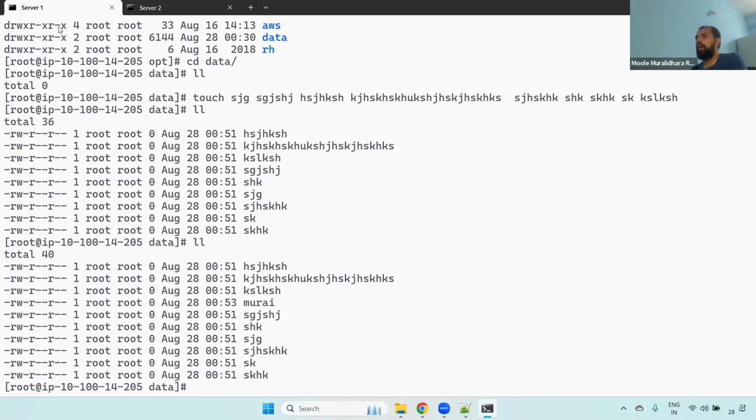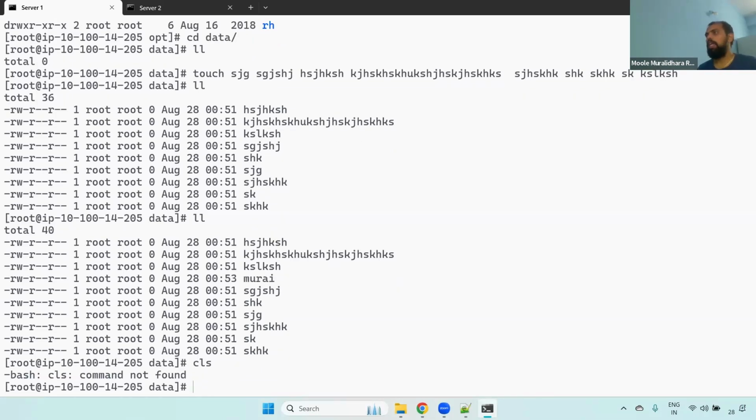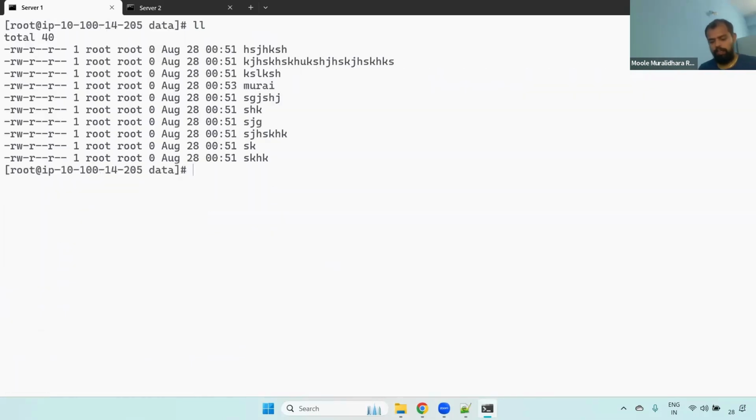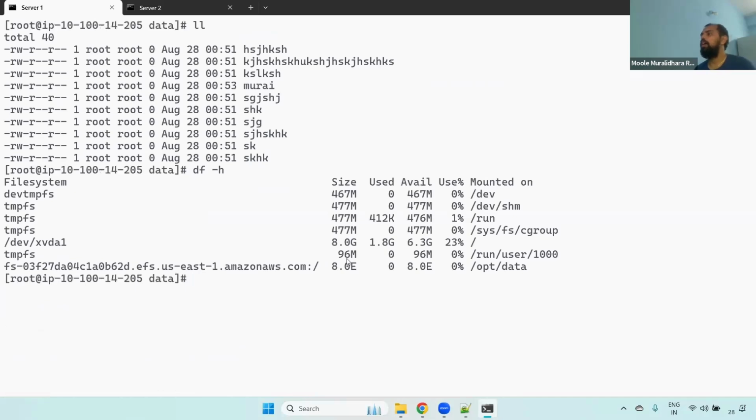Now here is one drawback. Currently we have server 1, and I will reboot this server. If we set up a file system like this and I reboot, what will happen? This mount will be deleted automatically.